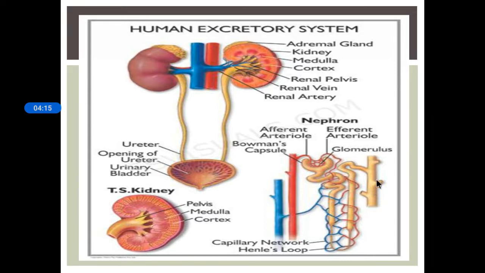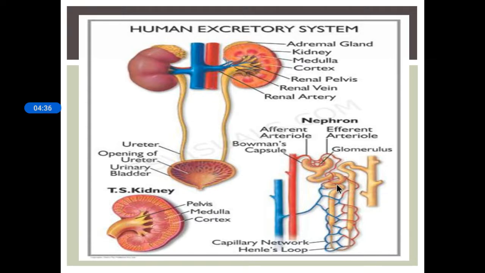Is that clear? So the first step is glomerular filtration. Blood is filtered from the glomerulus into the Bowman's capsule of the nephron, and the filtrate passes through the tubules of the nephron. Then reabsorption takes place. That is, useful substances will be reabsorbed back into the blood.